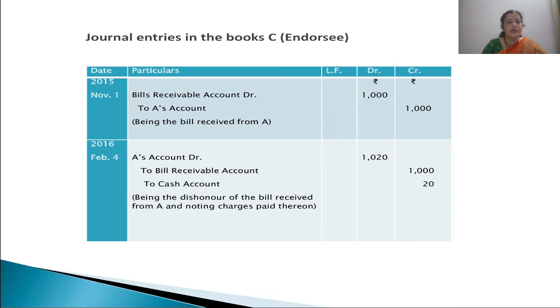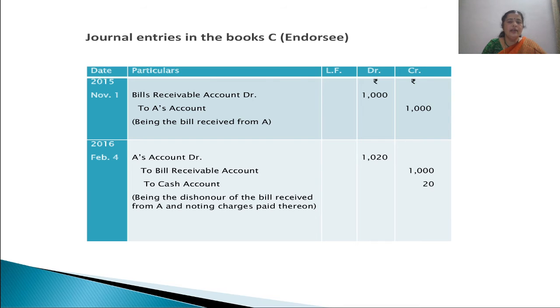Then on the maturity date, C is the holder of the bill. He presented this bill to B, and it is dishonored. So on February 4th, A's account debited, to bills receivable account, to cash account. A's account is debited. A is C's endorser, right? So earlier A was his debtor.